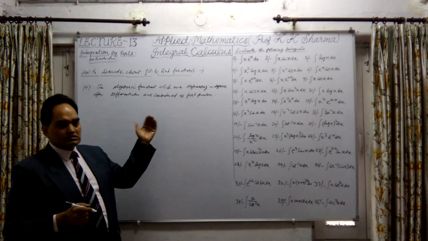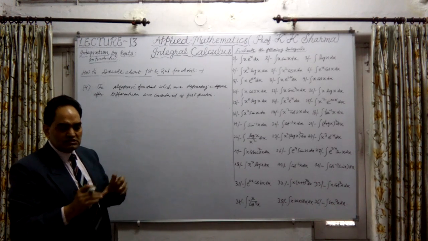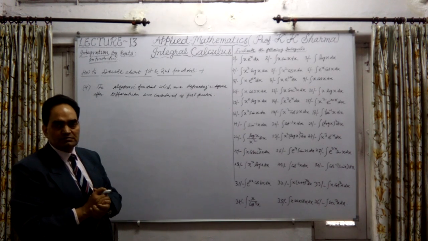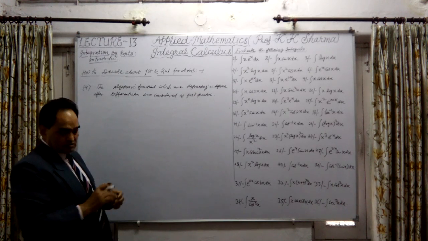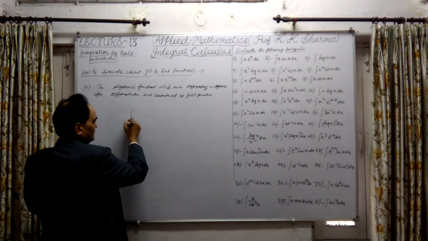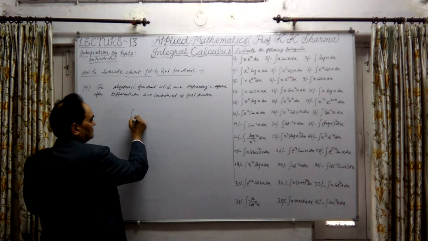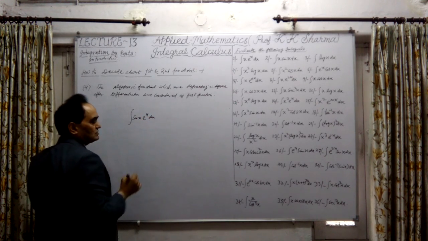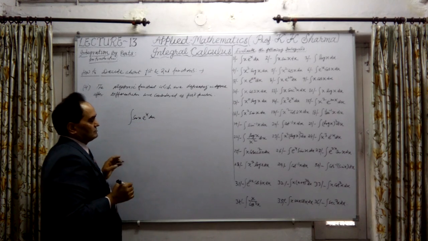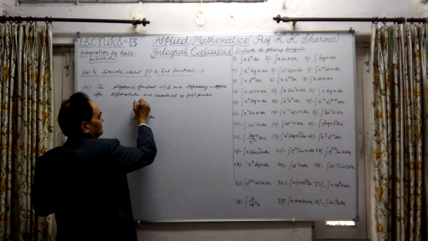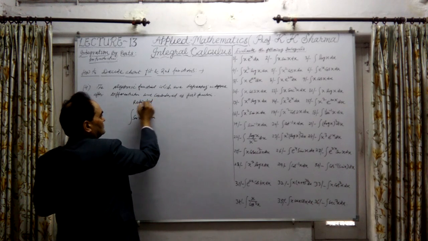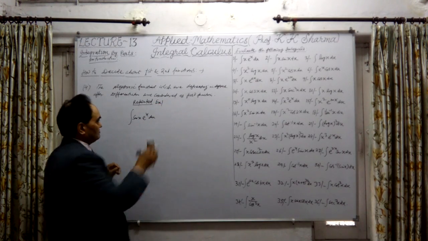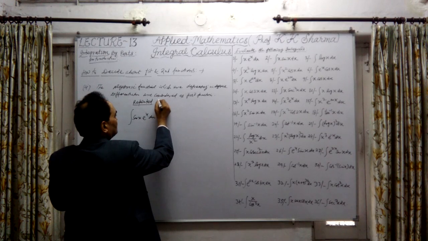So mostly algebraic functions are considered, because their degree is decreasing. Finally that will be eliminated and one function will remain. And mostly for the repeated example, let me take e raised power x cos x, or sin x into e raised power x. This kind of function is given. In this case, the repetition will be there. This is the original integral.